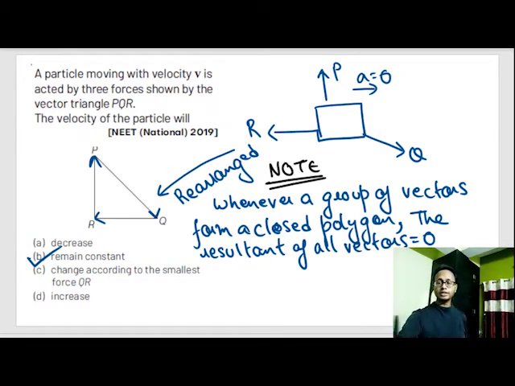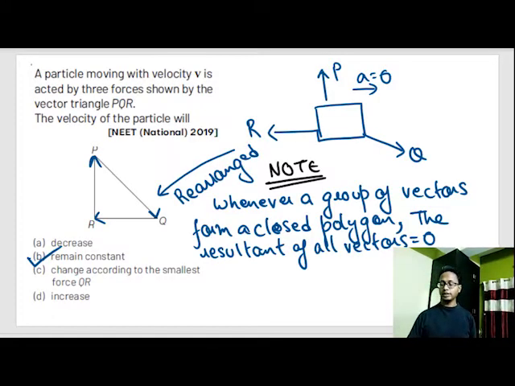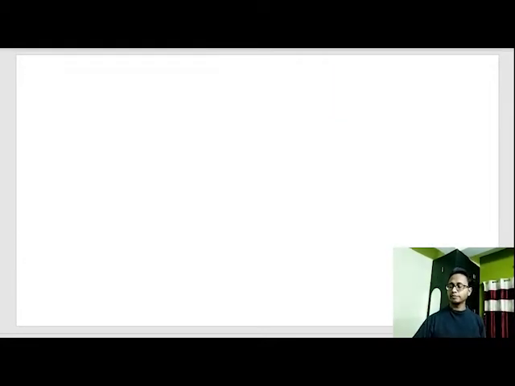Now from this, there is one more thing to observe. I already said observation is more important in your 11th, 12th curriculum. So observe one thing.